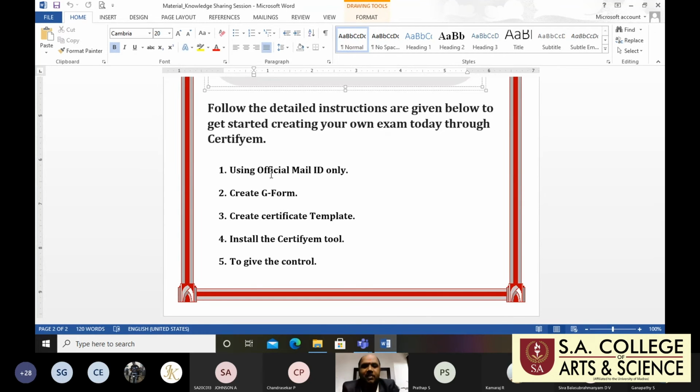Next step, we create the Google Form. I will explain practically how we create the Google Form and how we generate the certificates, but I covered the 5 points in the theoretical concept. Within 5 minutes, I will complete. So, create the Google Form.